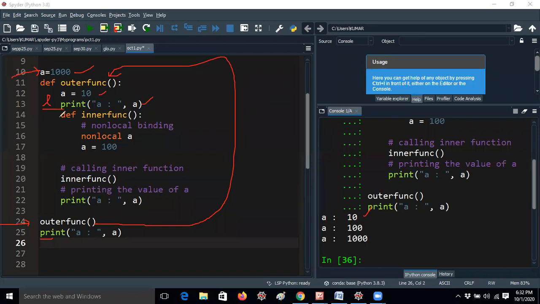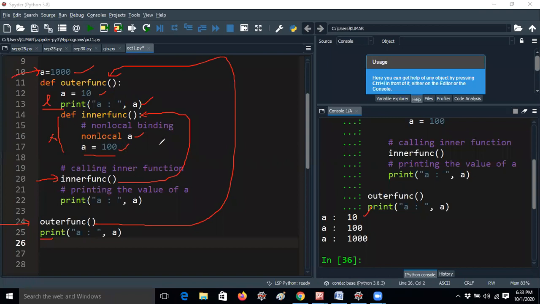After that, DEF will not be executed. It will go to the inner function. Now it will check non-local A. That means the local variable A value will be replaced with the value 100. Non-local is a keyword: whatever variable you define with the non-local keyword now acts like a non-local variable, and whatever value you assign to it is the final value, because local values will be removed from the memory.